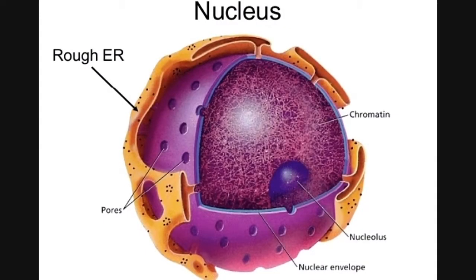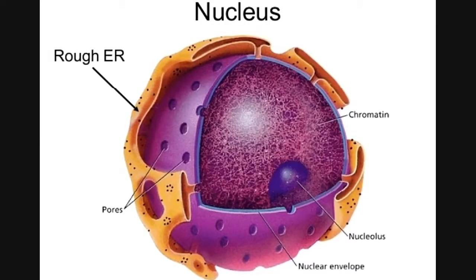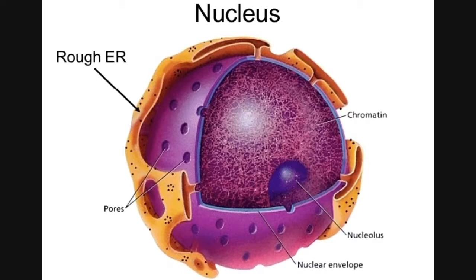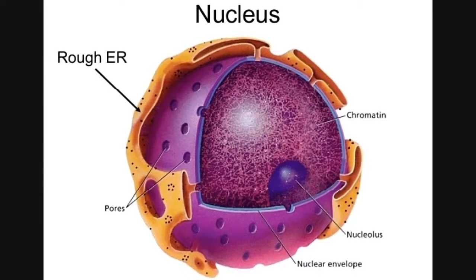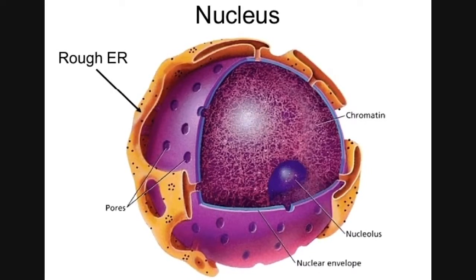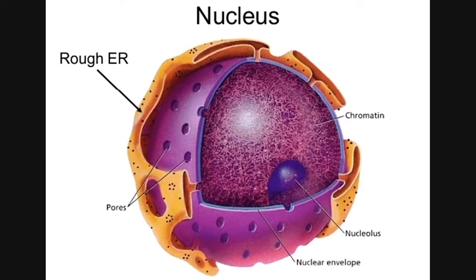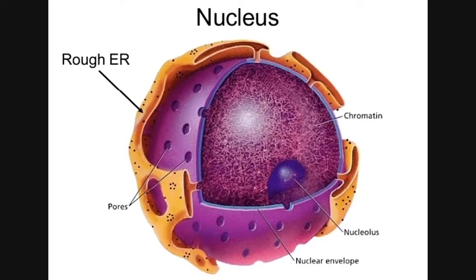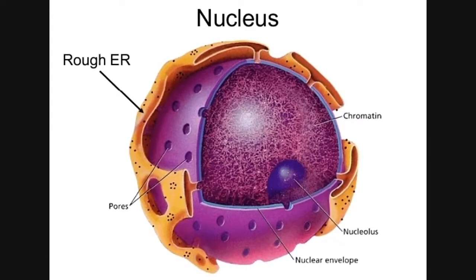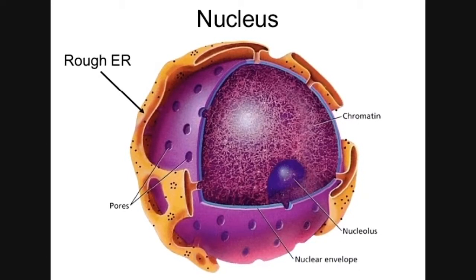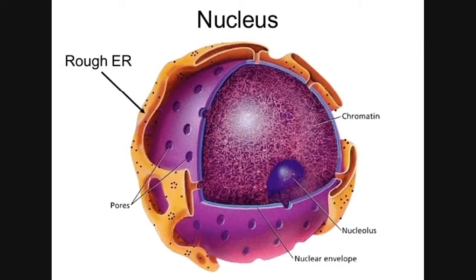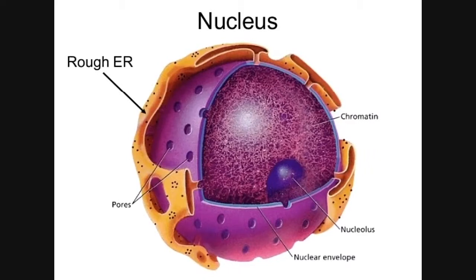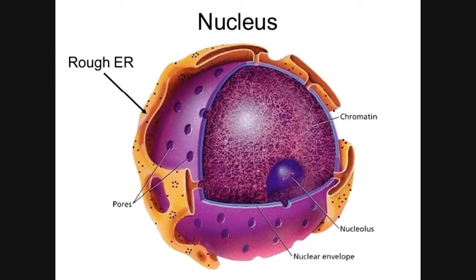The nucleus functions in storing the DNA of the cell and coordinating cell activities such as metabolism, growth, protein synthesis, and reproduction. It is only found in eukaryotes, and there is almost always only one in each cell. The nucleus is surrounded by the nuclear envelope. This envelope contains pores all around it to allow molecules to pass between the nucleus and the cytoplasm. The nucleolus is inside the nucleus, and it produces ribosomes.